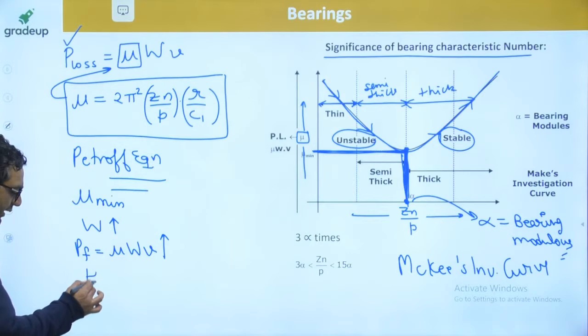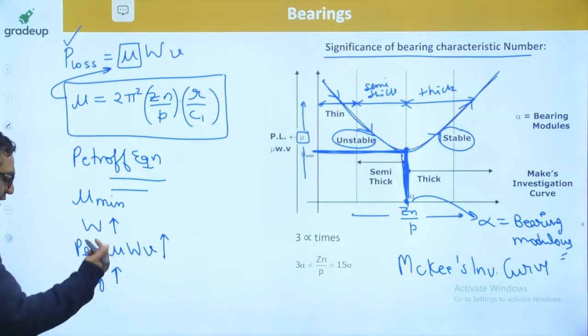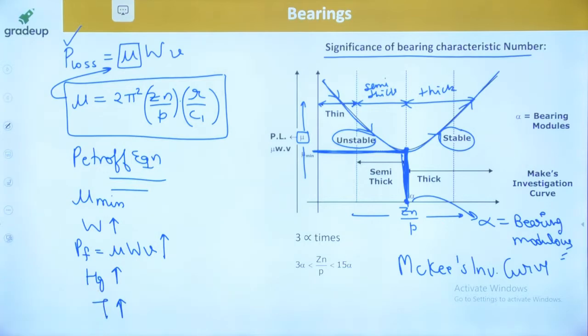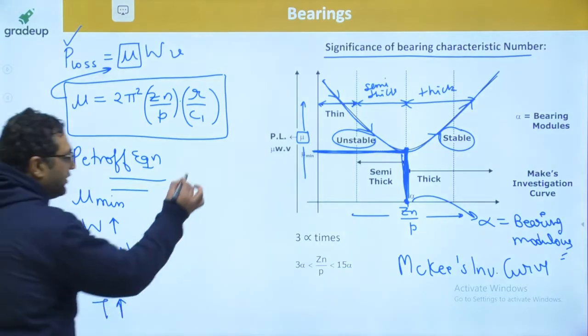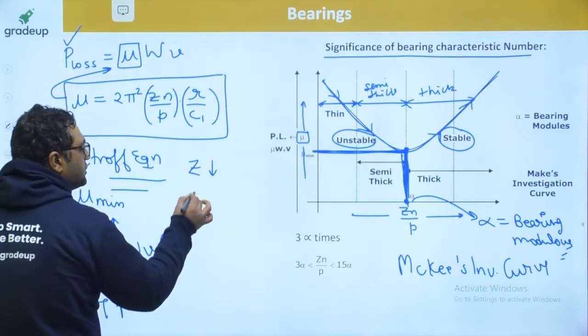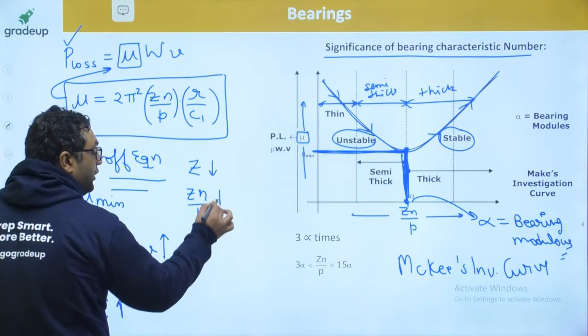Power goes to heat generation, so heat generation increases and the temperature increases. Once the temperature increases, the viscosity of the lubricant will reduce, and the bearing characteristic number Zn by P will also reduce.